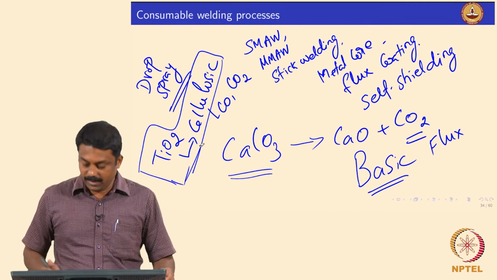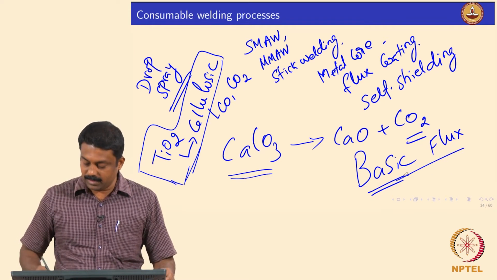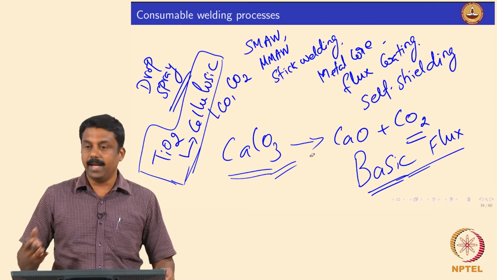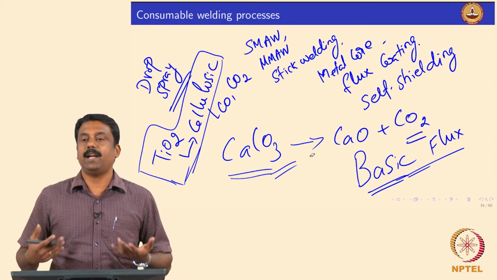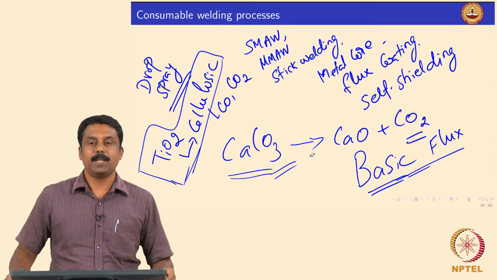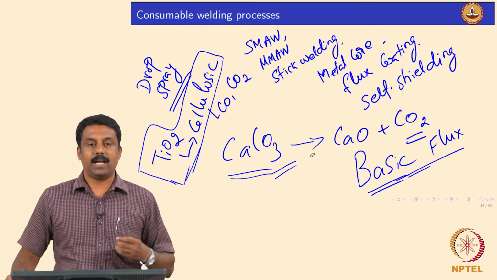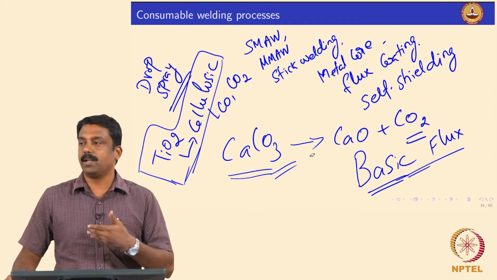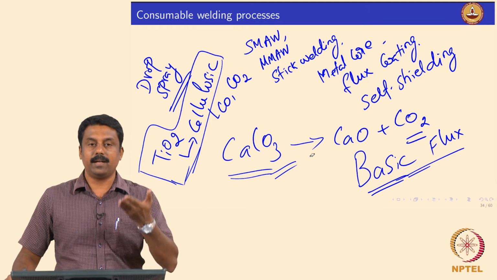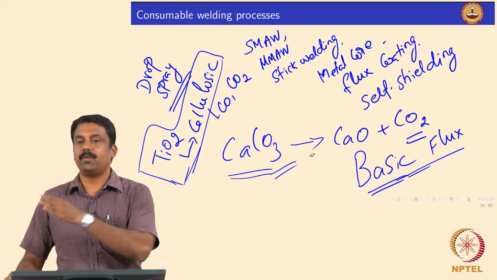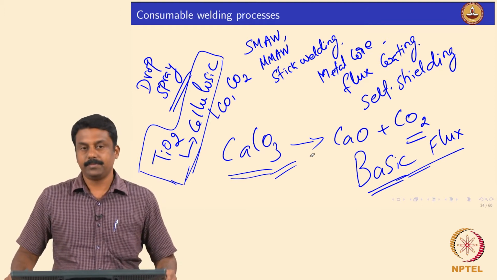Okay. Whereas in the basic flux coated electrodes, calcium carbonate containing electrodes, you need to bake, because there is no other way you can fix the hydrogen. Okay. So once you have the high humidity condensed basic electrode, you need to bake and release the hydrogen, and then you can use the electrode immediately for welding applications.